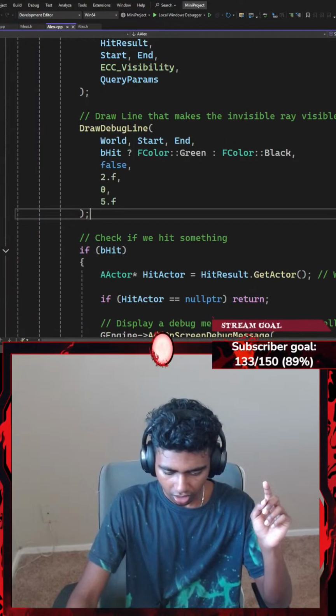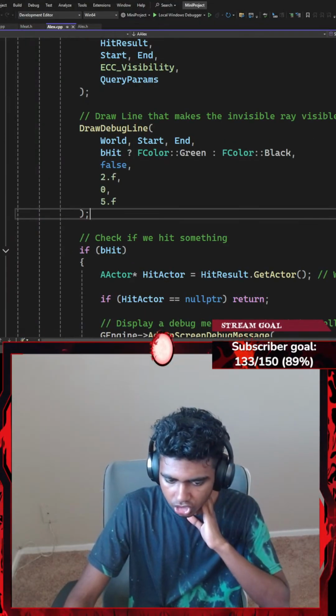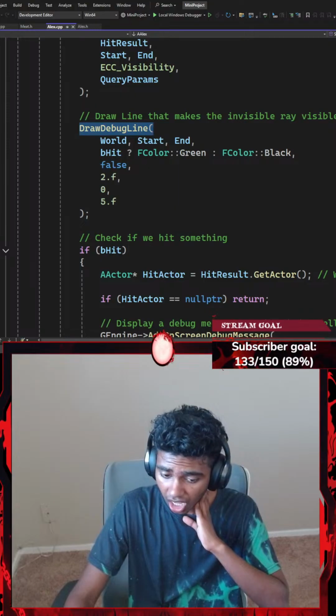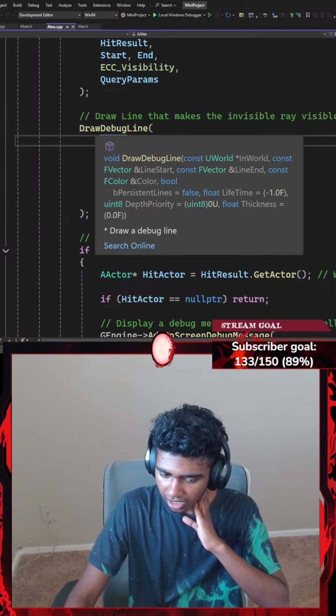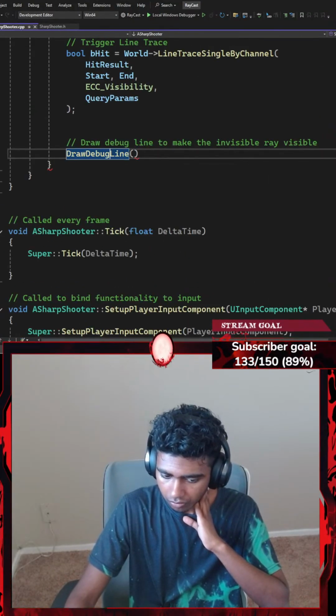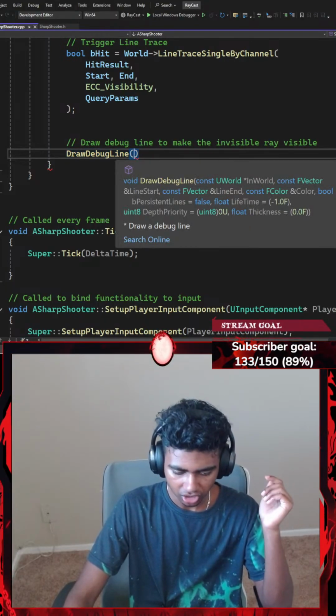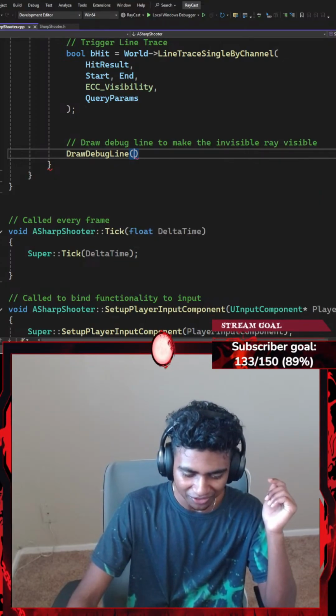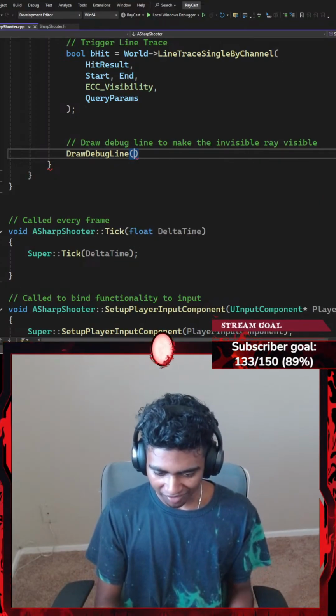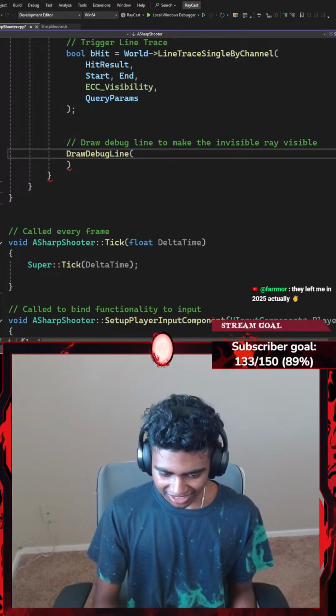Wait, that's strange. What up, guys? Let's go ahead and check it out. Draw debug line. Doesn't it still say any? It does say. Okay, I guess it's just my Unreal Engine. Okay, they left me in 2025. Actually, guys, left me in 2025. It's kind of crazy. Okay, that's it.